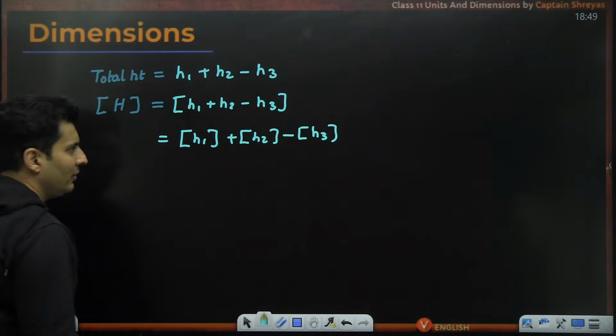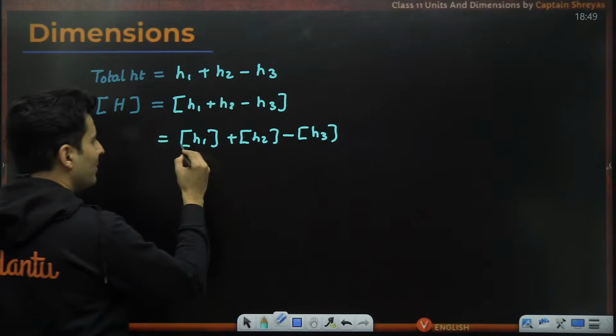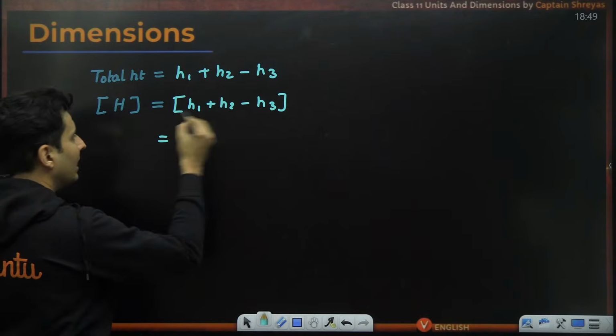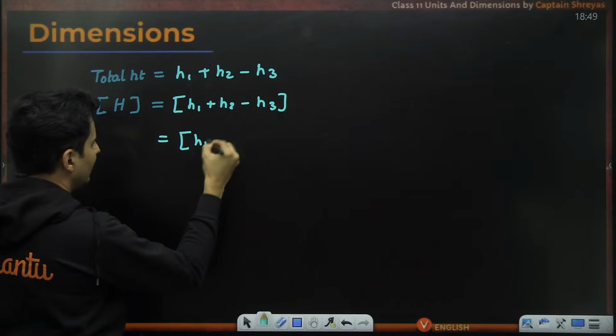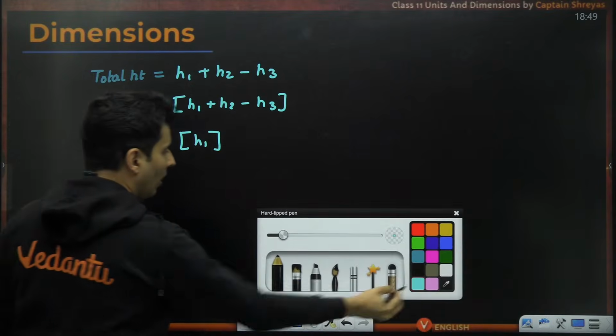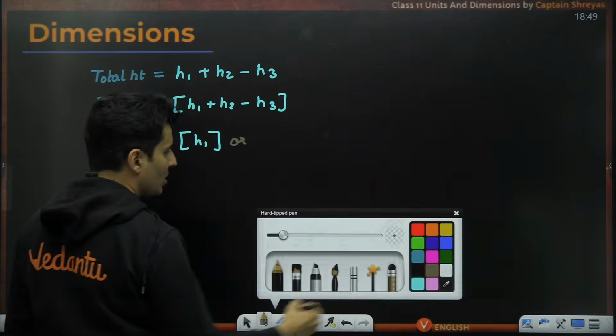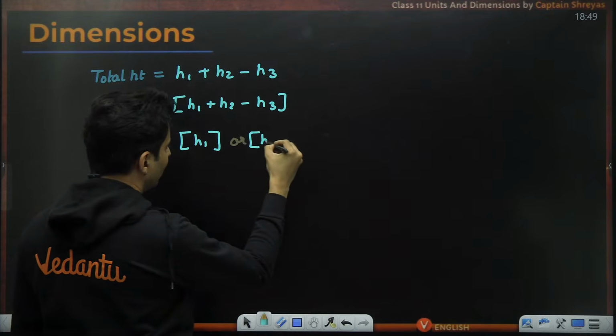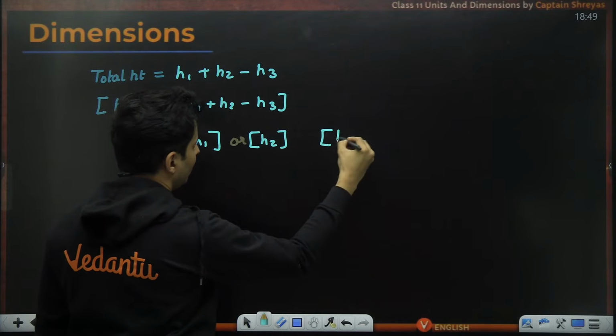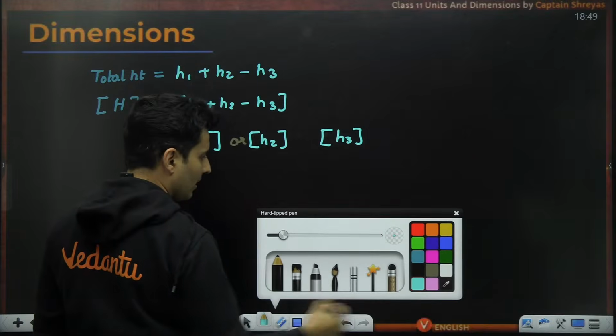Do you think this is the right formula? Or basically, it should just be any one of these, either the dimension of h1 or the dimension of h2 or the dimension of h3.